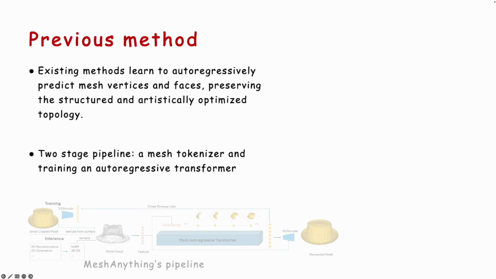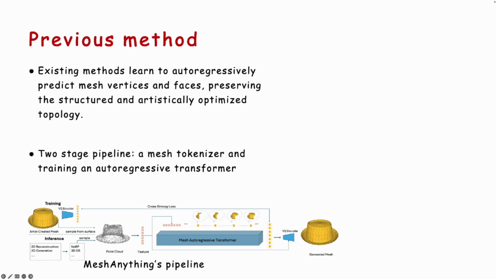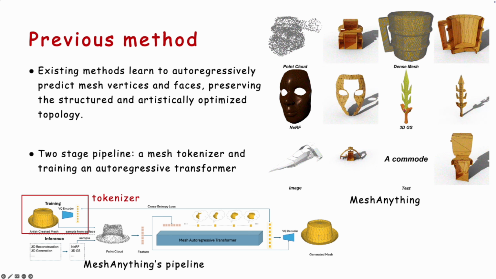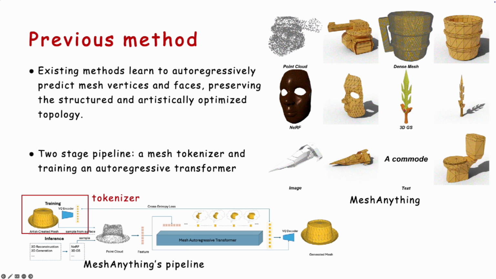Take MeshAnything as an example. In the first stage, the vertices and faces of a mesh are converted into a discrete token sequence by a tokenizer. In the second stage, an auto-regressive transformer model is trained on this token sequence. During inference, meshes are generated face by face, which helps ensure the mesh's topological structure.